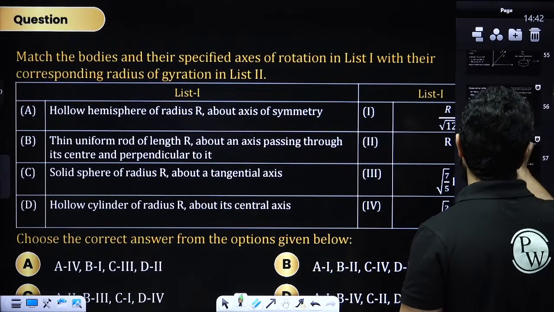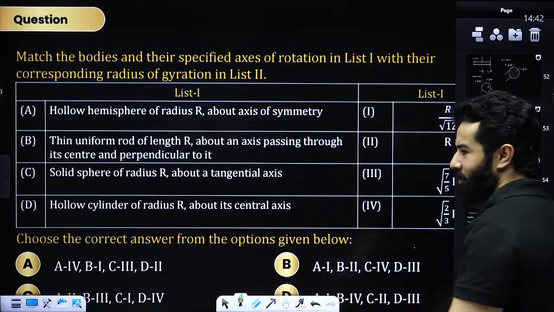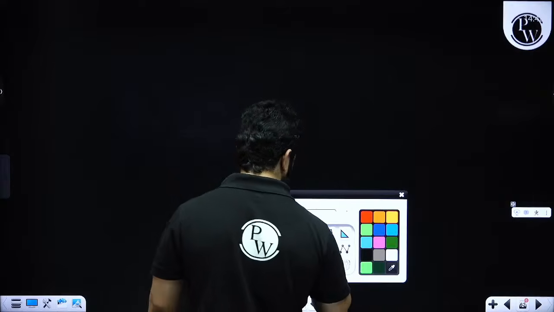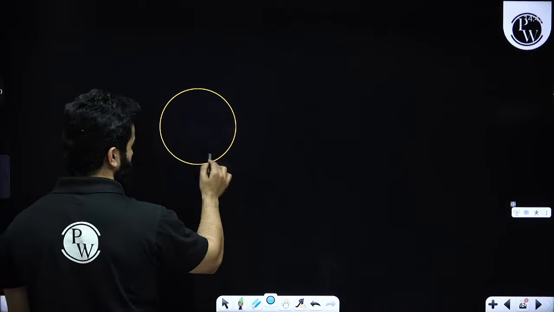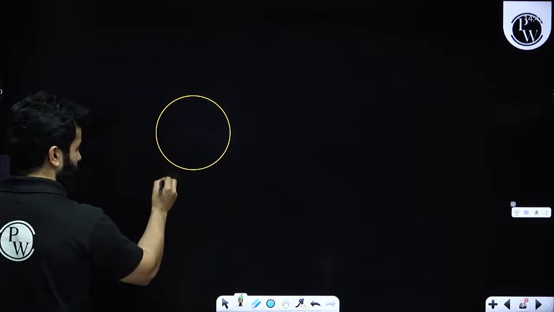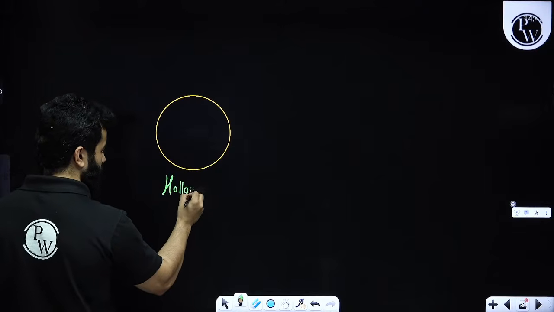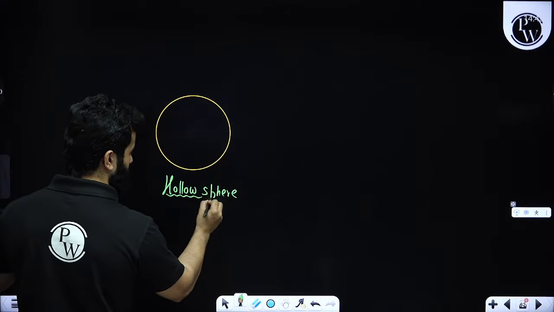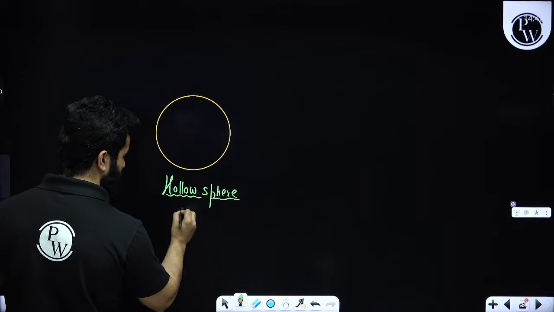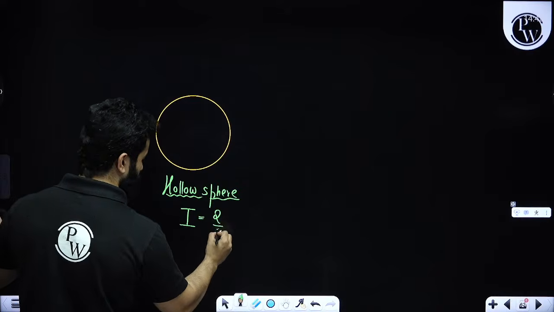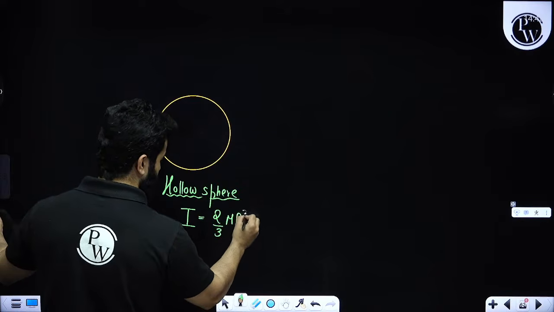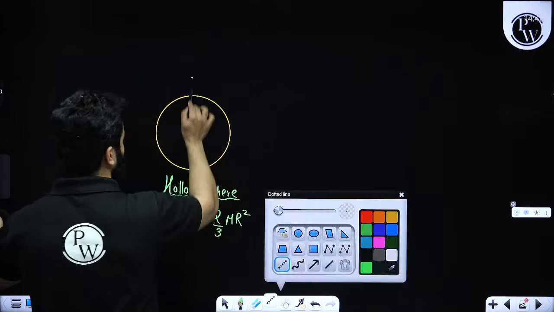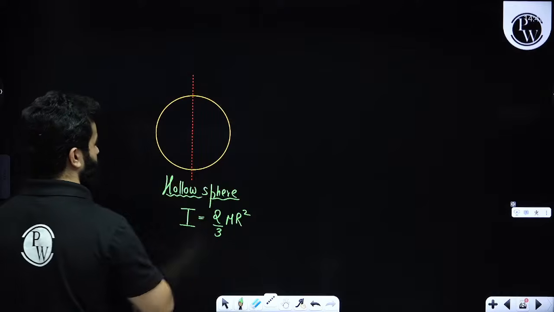Just now I have said that the moment of inertia of a hollow sphere is 2 by 3 mr square. So if you have got a hollow sphere, the moment of inertia is 2 by 3 mr square about an axis passing through the center.